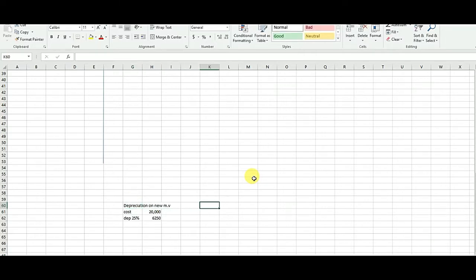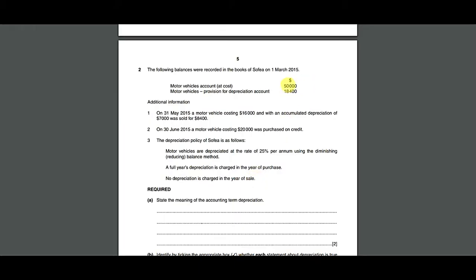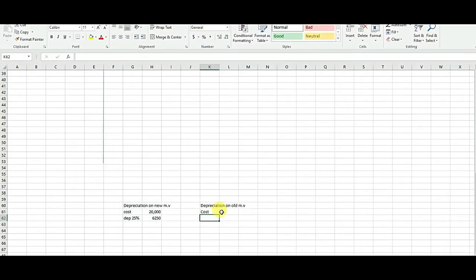Now the depreciation on the previous motor vehicles, the old motor vehicles, we will write down this term. The old motor vehicles cost at the end: we had 50,000 of motor vehicles at the start, and now we said that we have sold a motor vehicle of 16,000, so we are left with 34,000. So the cost is 34,000, and less depreciation.